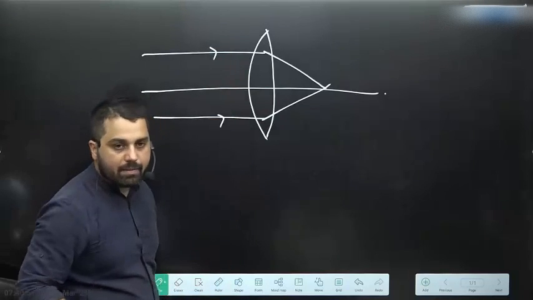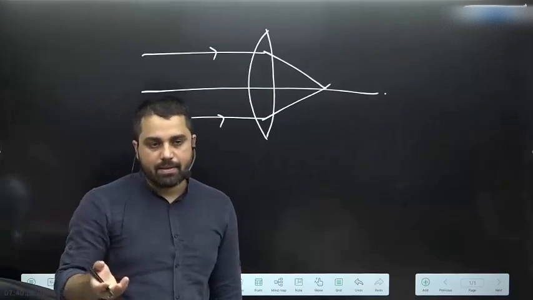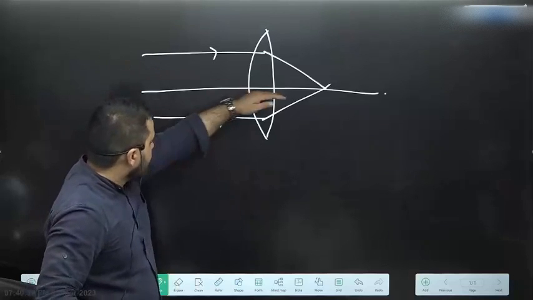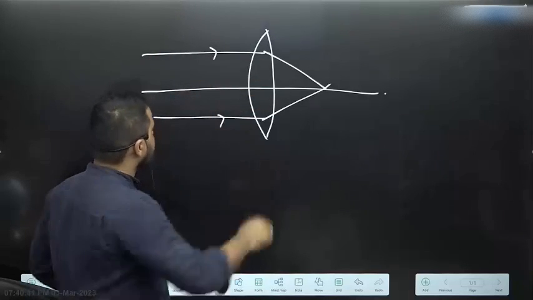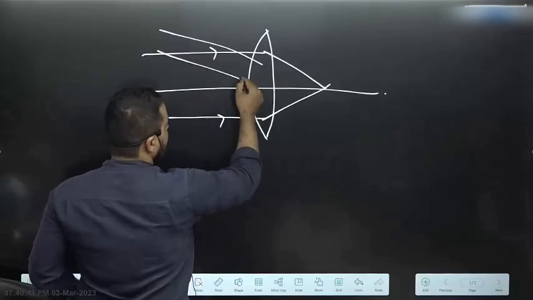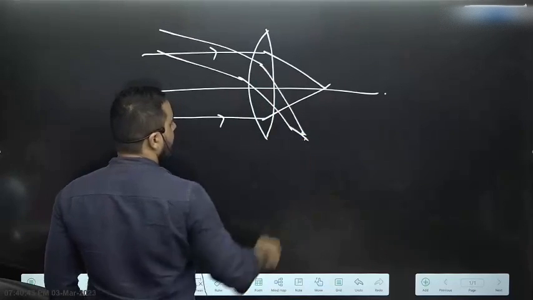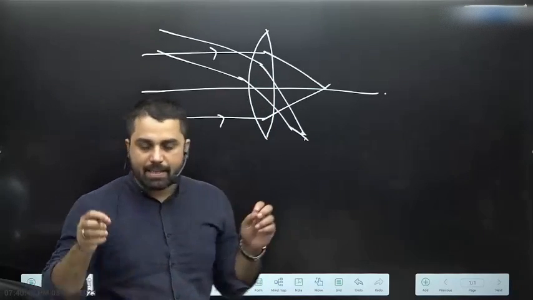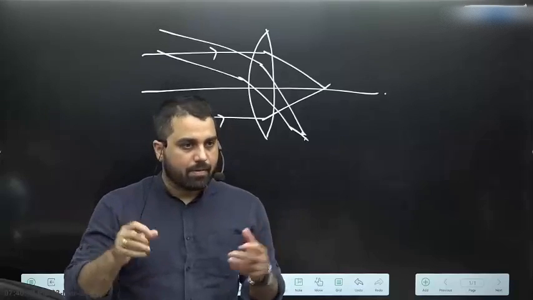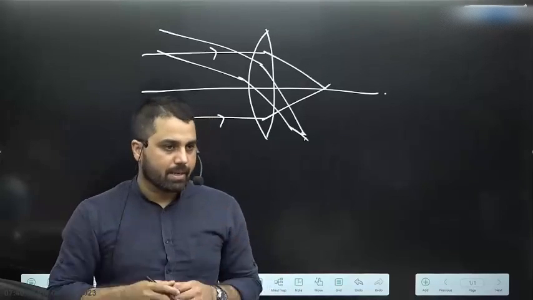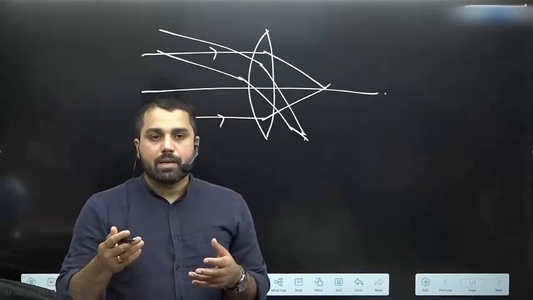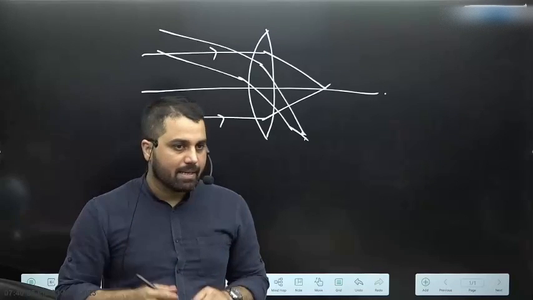They can converge parallel light at a particular point. If it is parallel to their axis, then at the focus. If it is not parallel, even then it can be converged in the focal plane. So parallel light can be converged by a convex lens, for example, at a point. So convergence of light is done by lenses.